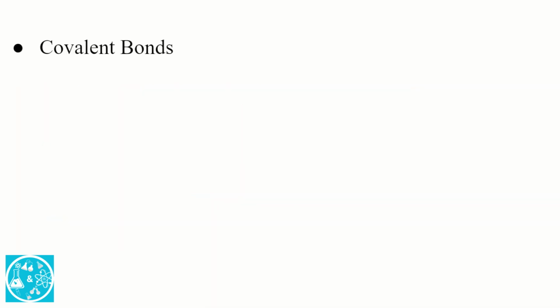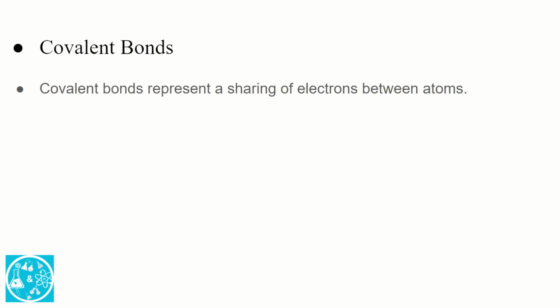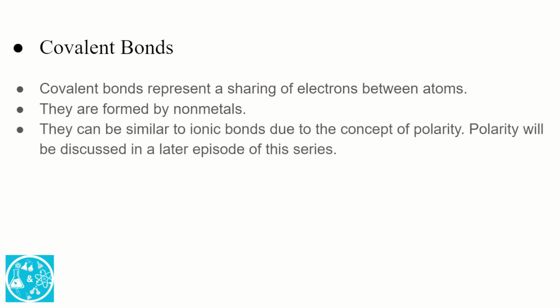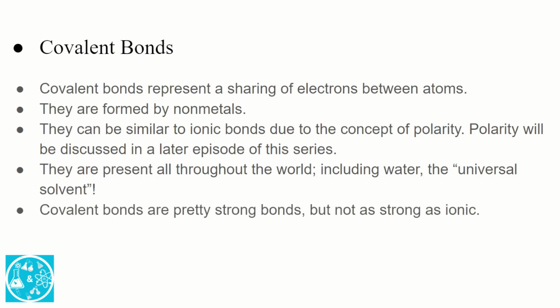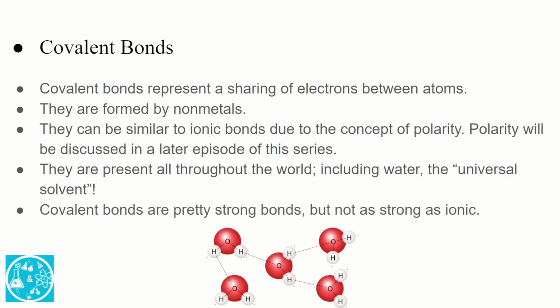Now we're talking about covalent bonds. Covalent bonds represent a sharing of electrons between atoms. They are formed by nonmetals, and they are similar to ionic bonds due to the concept of polarity. Polarity will be discussed in a later episode of the series. They are present all throughout the world, including water, which is known as the universal solvent. Covalent bonds are pretty strong bonds, but not as strong as ionic.